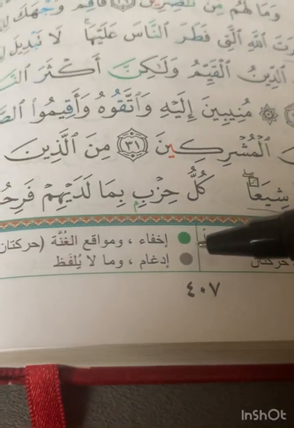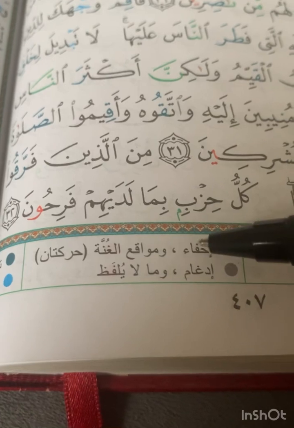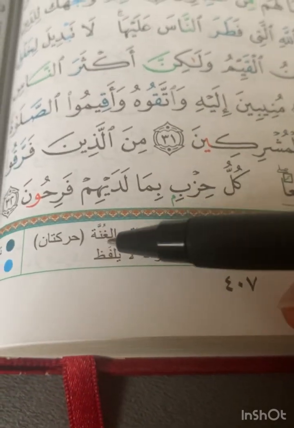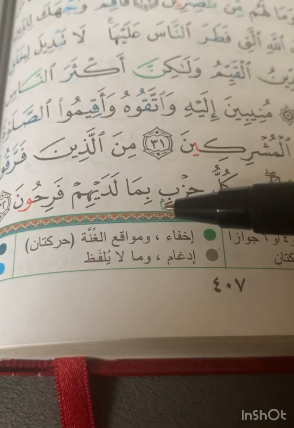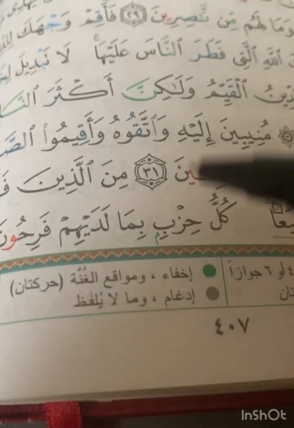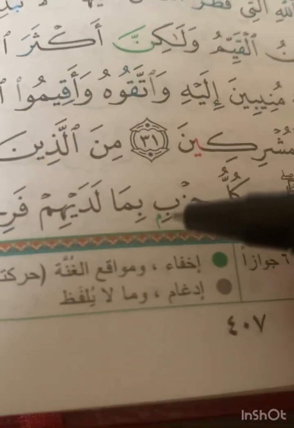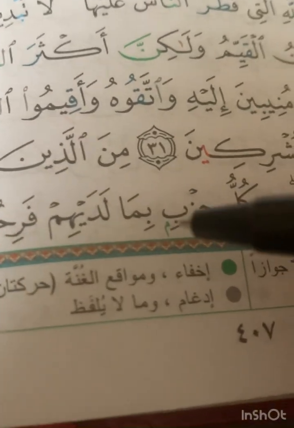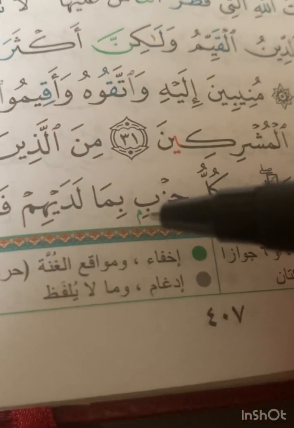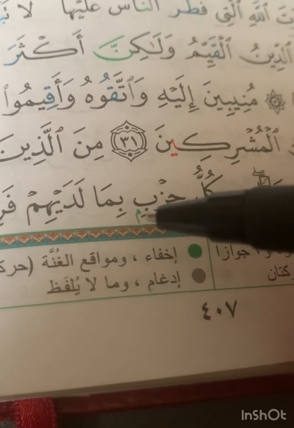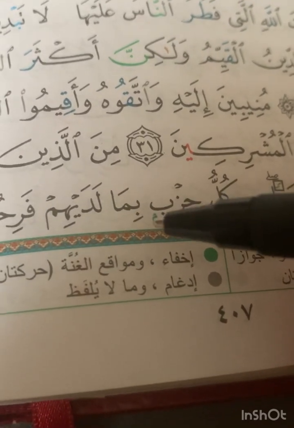As you see in your book, it tells you any color in green means إخفاء أو مواقع الغنة حركتان, which means you have to give it غنة. So any letter highlighted in green, you must not forget about غنة. Here we have one example of إقلاب. Why? Because we have tanween kasra. The second kasra that represents nun al-sakin, in, has been changed to mim.